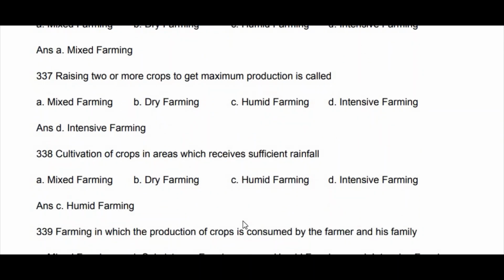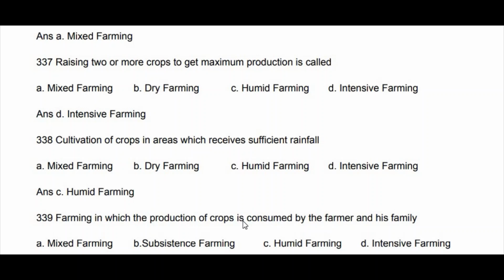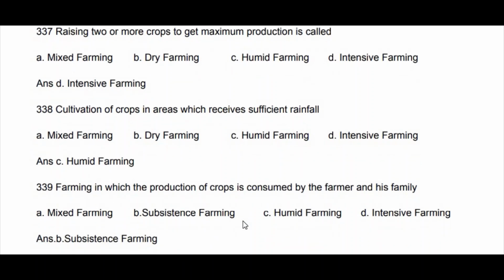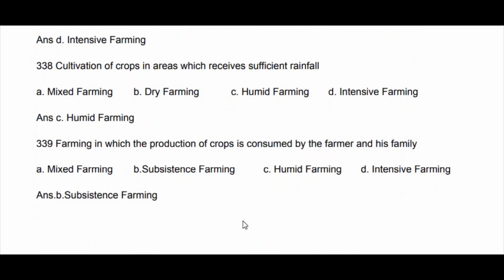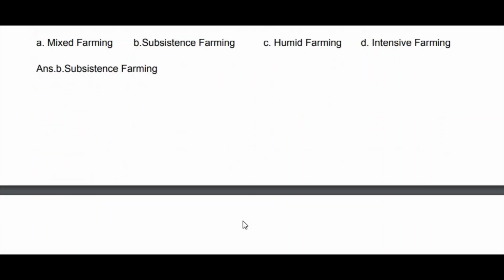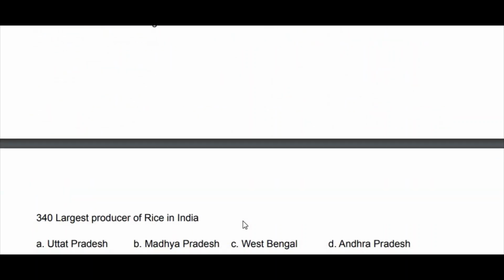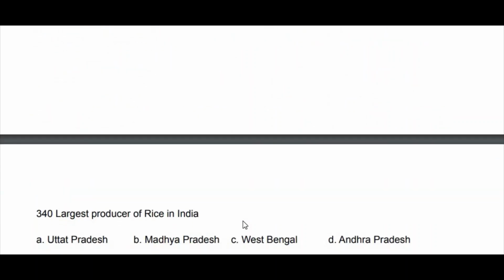Farming in which production of crops is consumed by the farmer and his family. Whatever production they get, the farmer and his family consume that. Mixed farming, subsistence farming, humid farming, intensive farming. So it is subsistence farming. Okay, yeah.